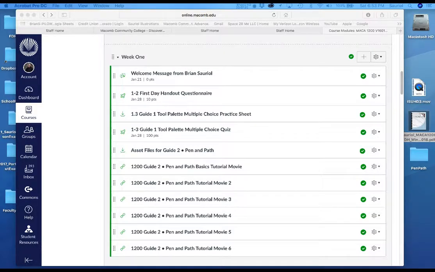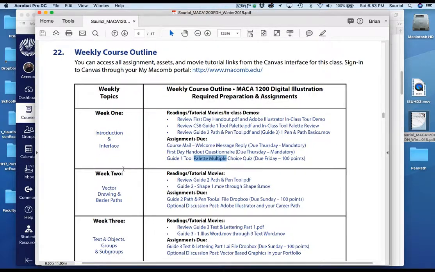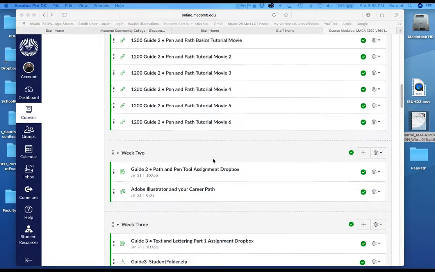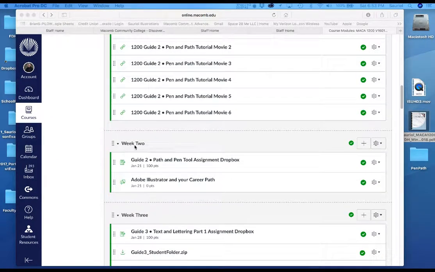Now I'm going to go back to the first day handout, and it says in week 2, on Sunday, put your guide 2 properly named, your guide 2 Pen and Path AI file for Adobe Illustrator, in the Dropbox. Okay, that's for week 2. So let's go back over to Canvas and look in week 2 here in Canvas in the modules how I have the guide 2 Pen and Path assignment Dropbox.